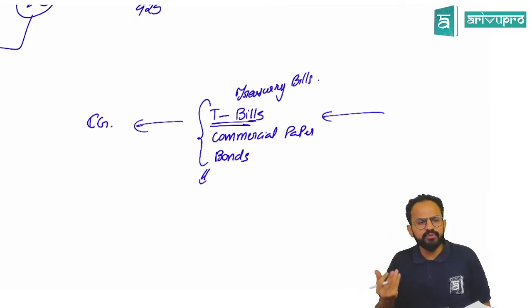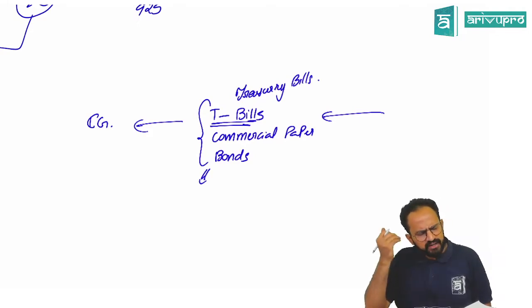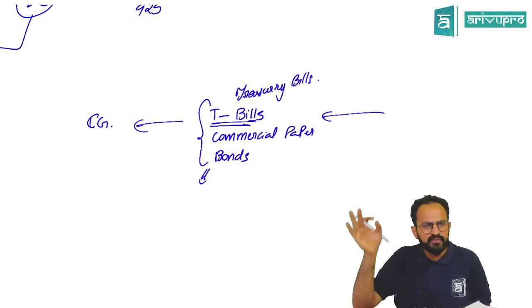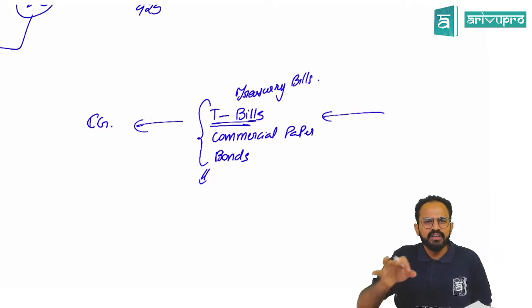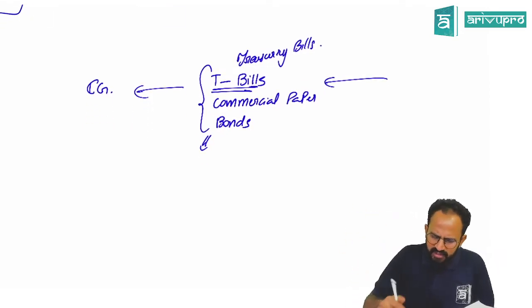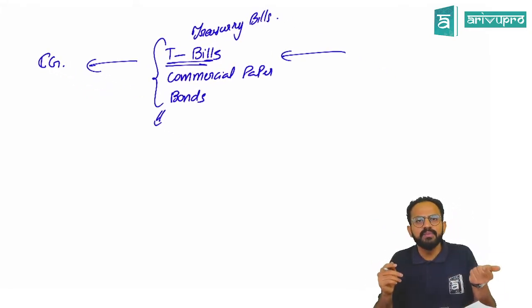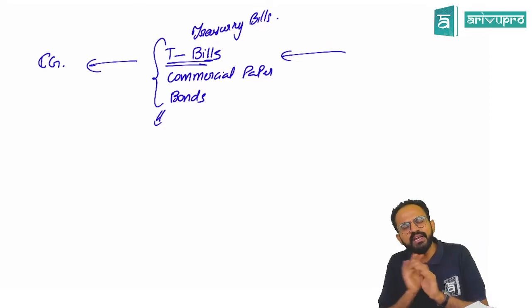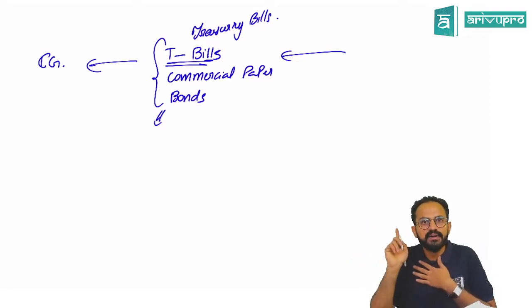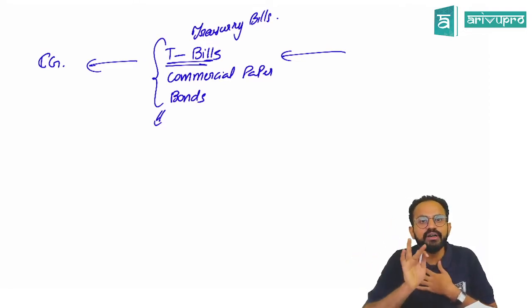There are many types of bonds, n number of bonds. If you open the RBI site, sometimes they come under something called money market instruments also. Why? These are liquid. You can go and give them to any bank. Anyone will purchase them. They will not default.